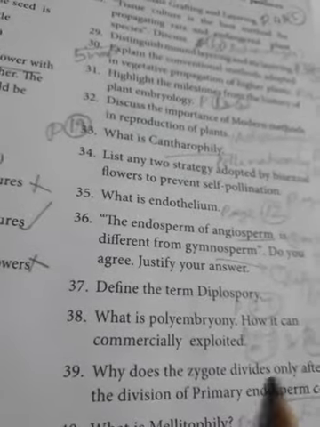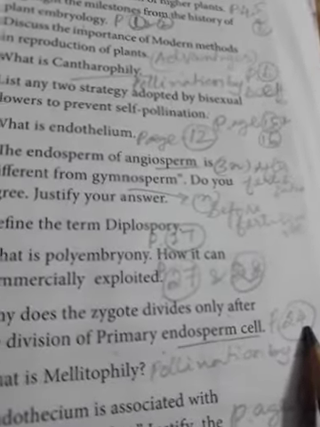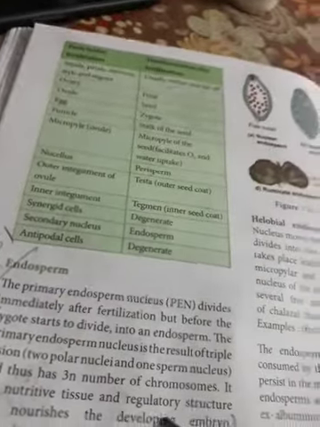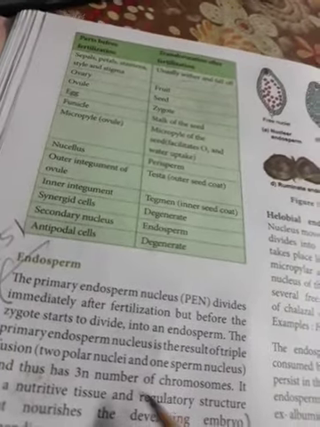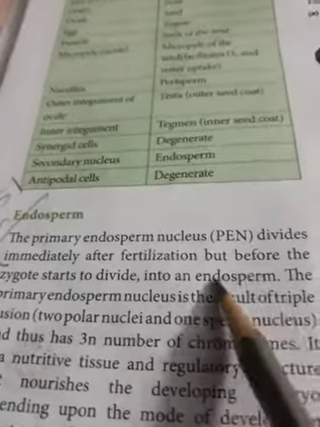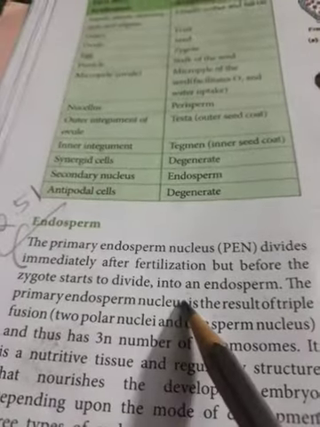Next question. Why does the zygote divide only after the division of the primary endosperm cell? Come to the page number 24. I have marked page number 24, question number 39. The primary endosperm nucleus divides immediately after fertilization, but before the zygote starts to divide.